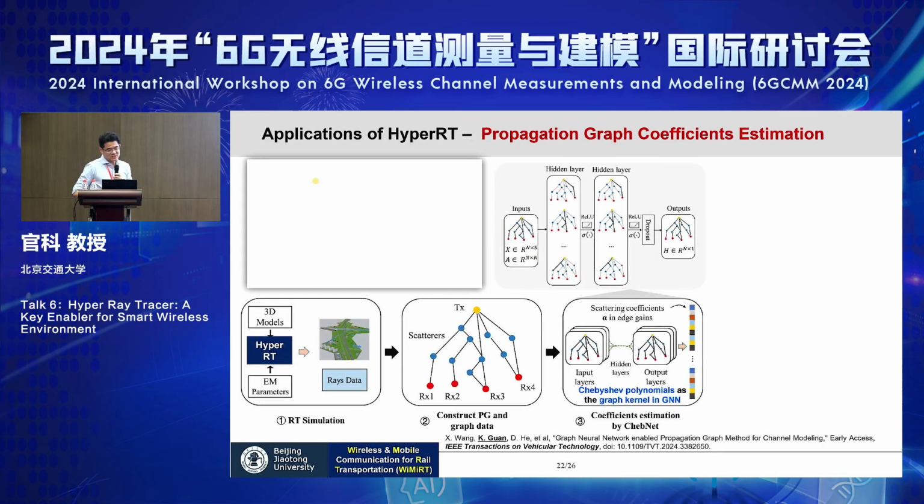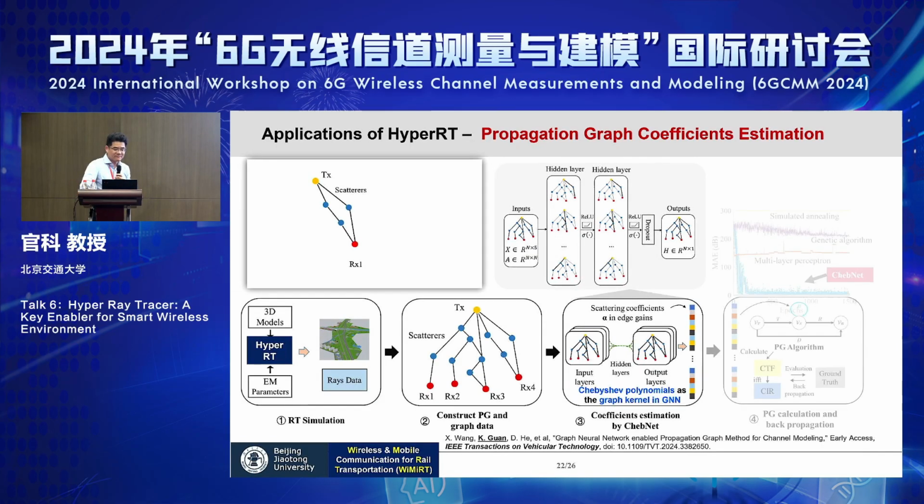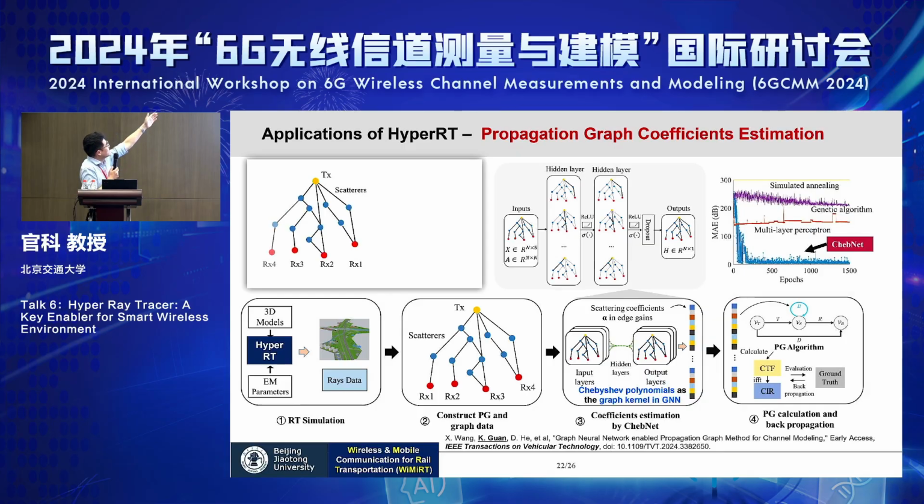And you can also jump to the ray level. For every ray, it's kind of a graph, right? So you can use the results of ray tracing to train a graph neural network, and then you can directly use artificial intelligence to generate multiple-scattering rays without doing ray tracing in the future.